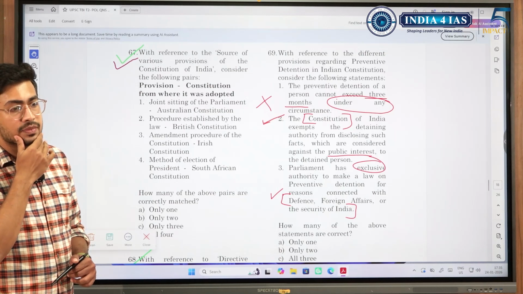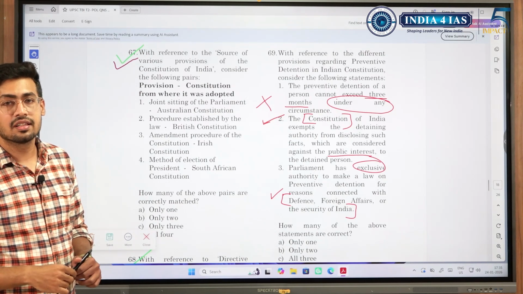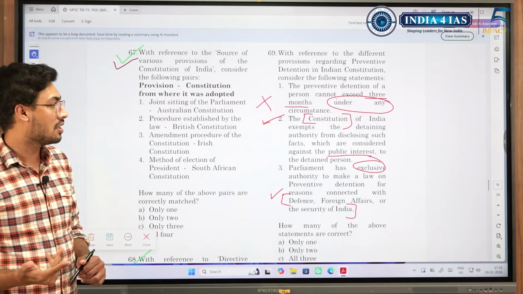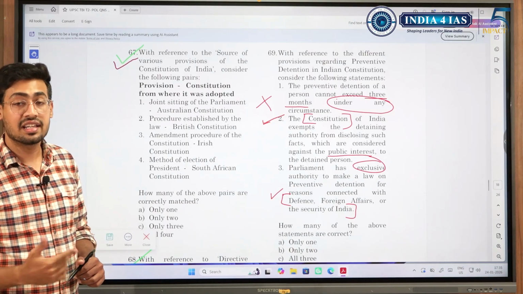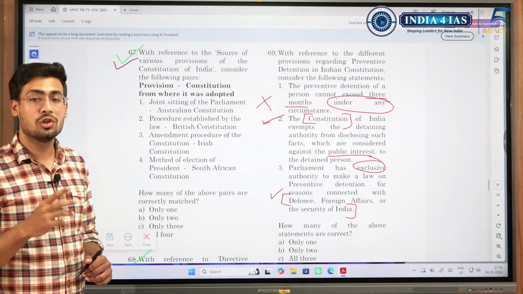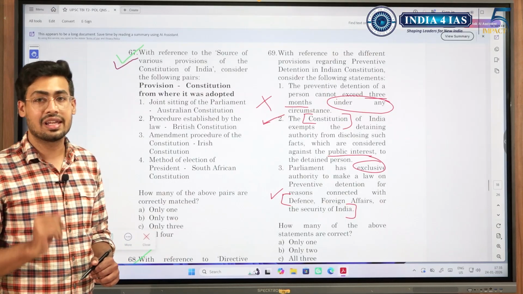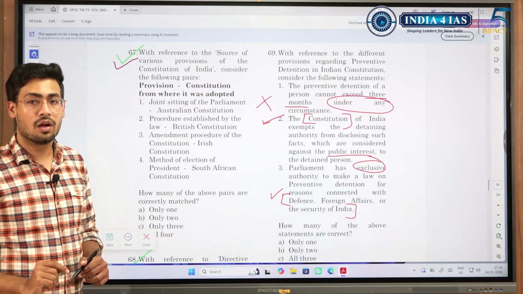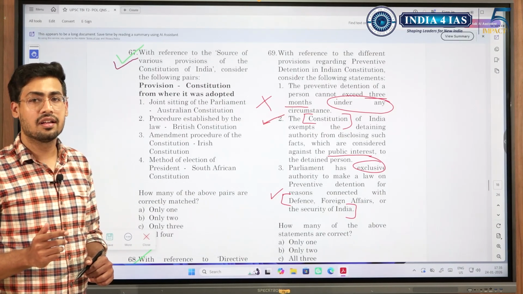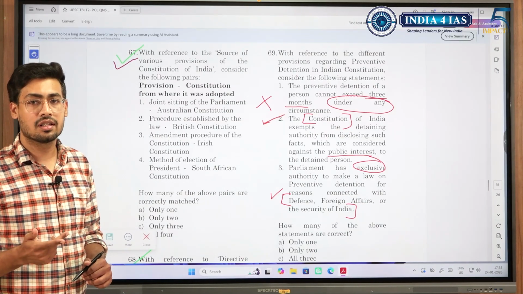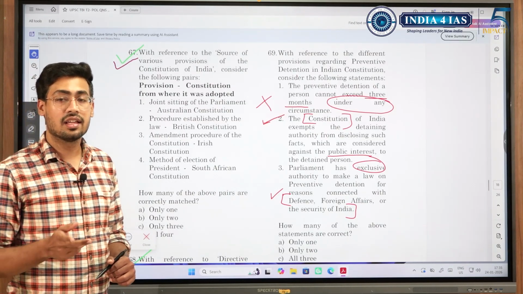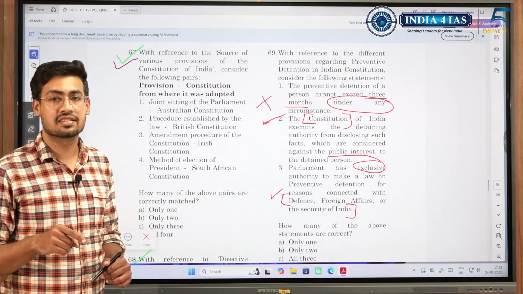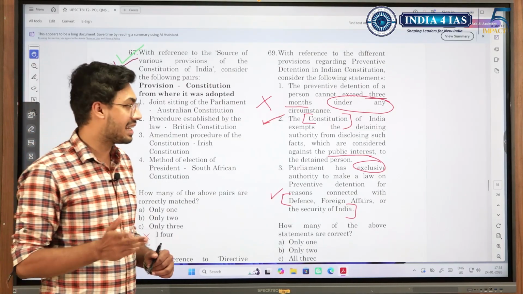We know that in the Lily Thomas case, if you are convicted for more than 2 years, then you lose your chance of contesting. But there it was given that you lose the chance of contesting throughout your life. No, that is not the case. That was an extreme thing. If you are disqualified because you got imprisoned for 2 years, then you are not allowed to contest for the next 6 years only, but not for a lifetime.